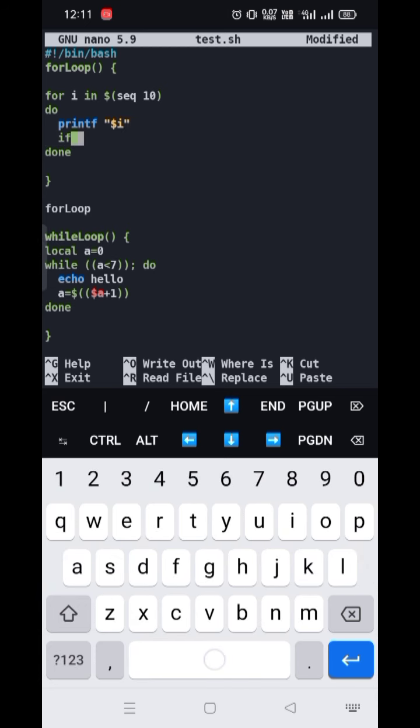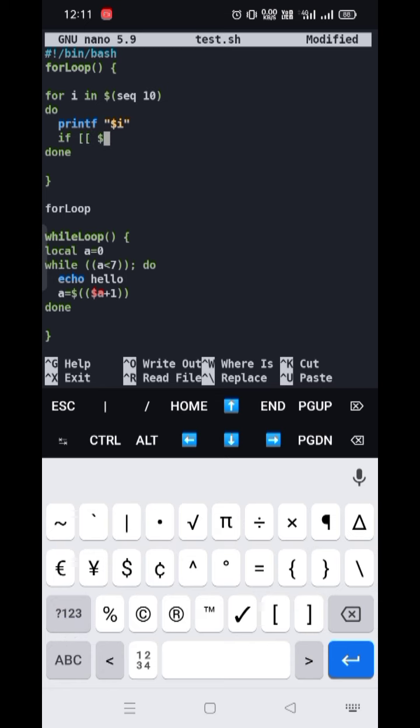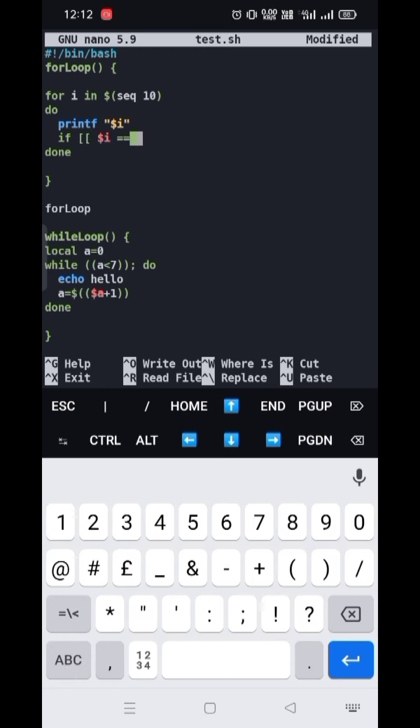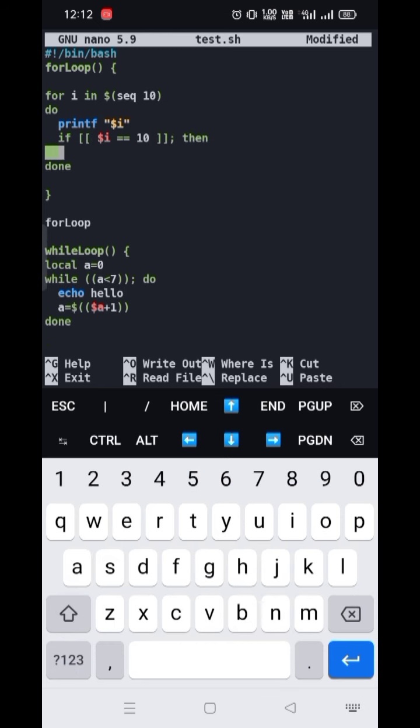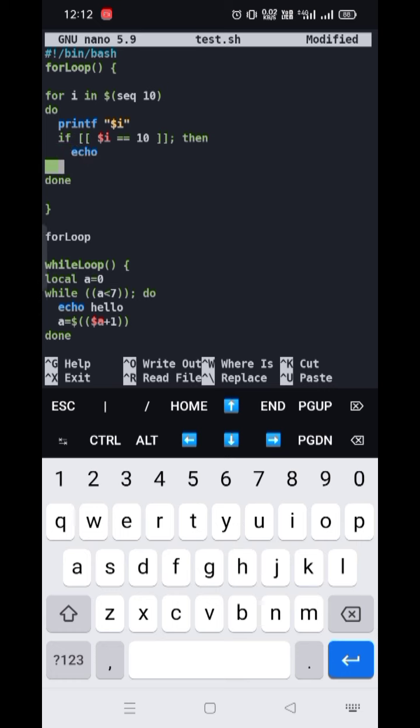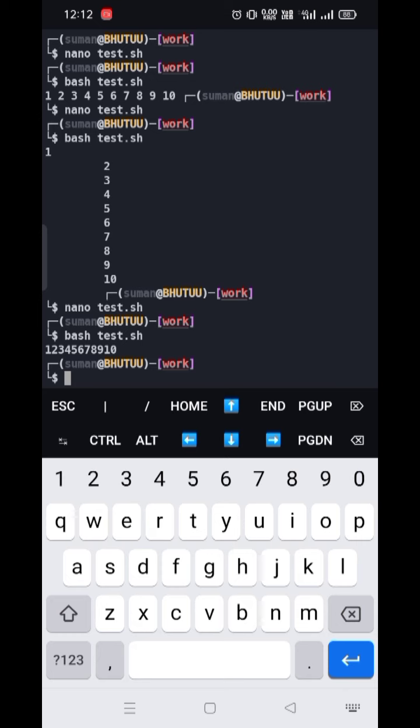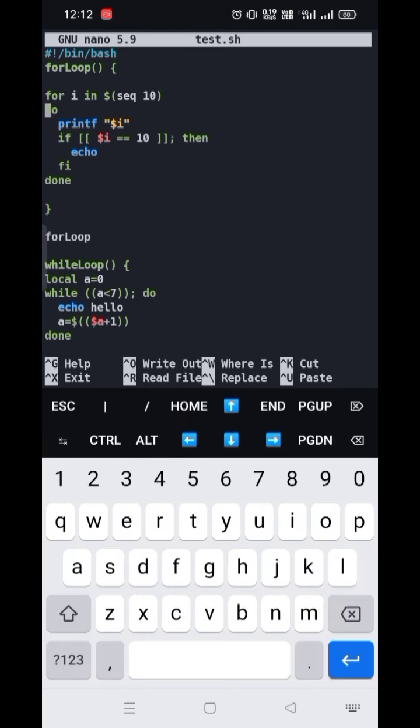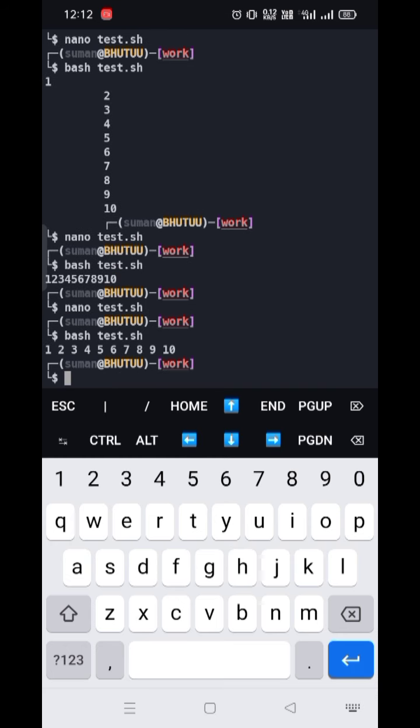We can give a condition. If i is equal to 10, what we can do is echo. That will give a line space. Now you can see this. Also we have to give a space here, so that the numbers will print separately. You can see here the numbers are printed separately if you have given the space.